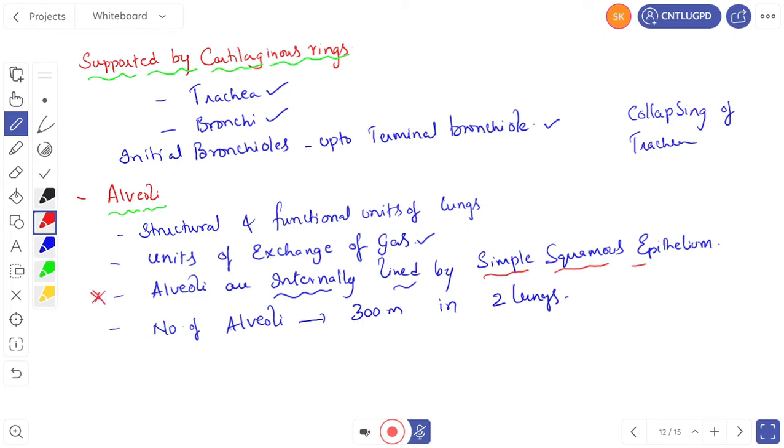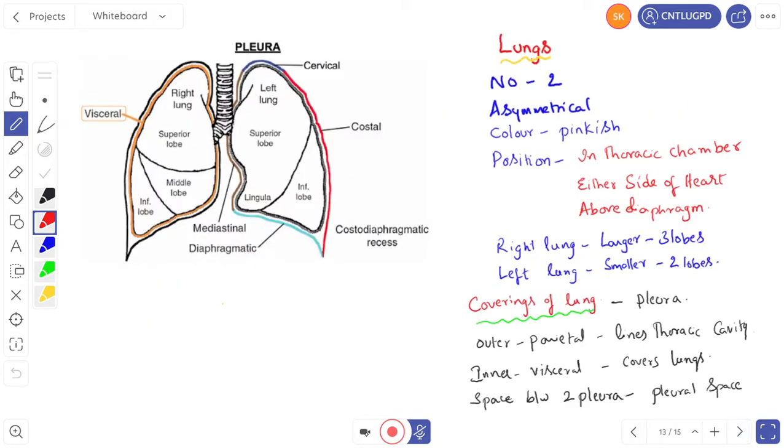Then how many alveoli are present? There are 300 million alveoli in two lungs. That means each lung consists of 150 million alveoli. Now let us see the lungs. Lungs are two, and lungs are asymmetrical, and color of lungs is pinkish. Where are they present? They are present in the thoracic chamber on either side of the heart. So you can see this is the heart. Either side of the heart and above the diaphragm. This is the diaphragm.